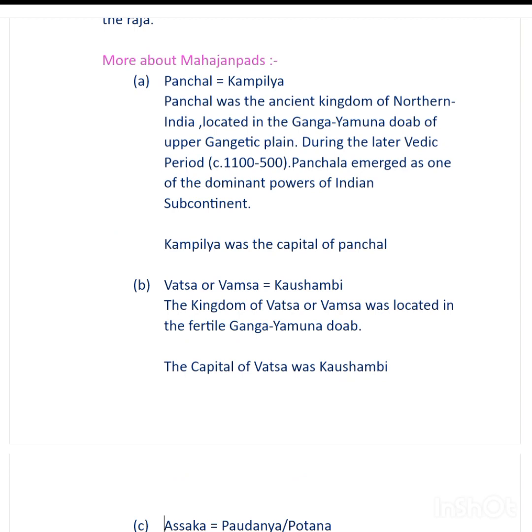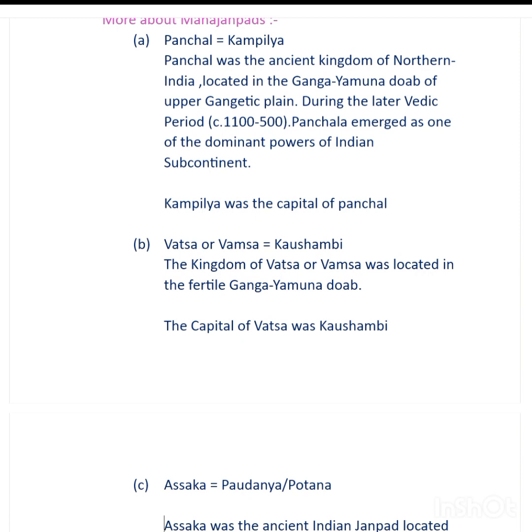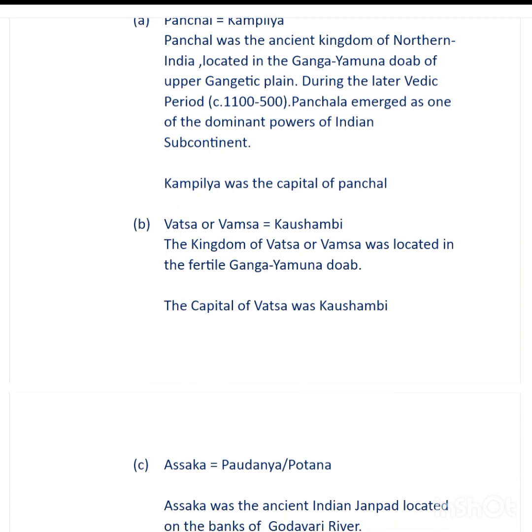One of the ancient kingdoms of Mahajanpad was Panchal, whose capital was Kampilya. And Panchal was an ancient kingdom of northern India, which was located in the Ganga Yamuna Doab of the upper Gangetic plain. During the later Vedic period, which is from c. 1100 to 500, Panchal emerged as one of the dominant powers of the Indian subcontinent. And the second one was Vatsa or Vamsa, whose capital was Kaushambi, and the kingdom of Vatsa or Vamsa was located in the fertile Ganga Yamuna Doab.